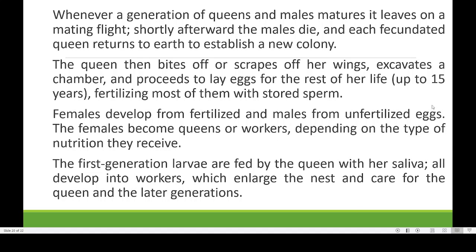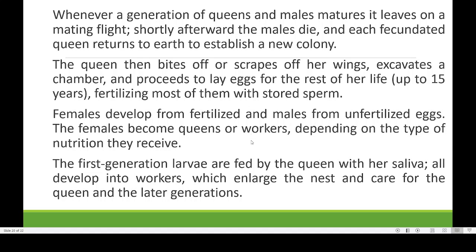Females develop from fertilized eggs, and males from unfertilized. See, as in the case of honeybee, there can be two types of eggs. One is fertilized eggs. Fertilized eggs will all develop into females, whereas unfertilized eggs will develop into males. That is the case that we observe in honeybees also. So eggs which are fertilized will develop into females, and eggs which are not fertilized by male sperm will develop into males.